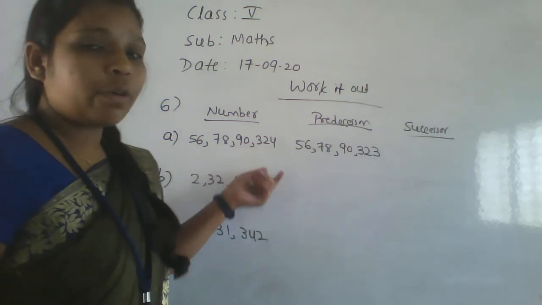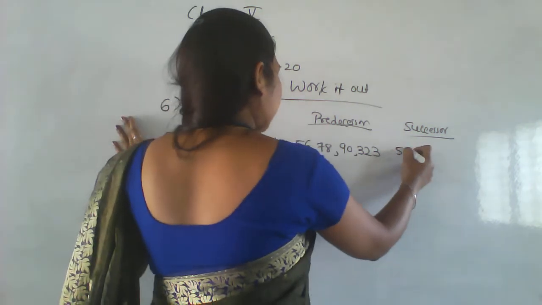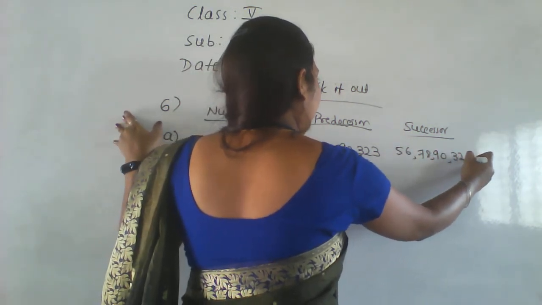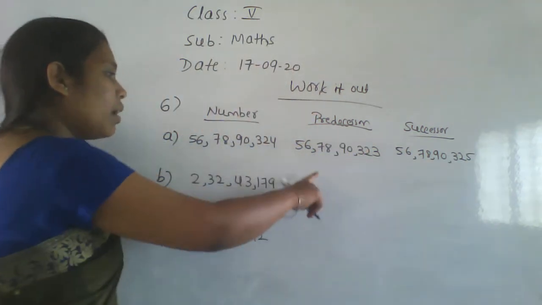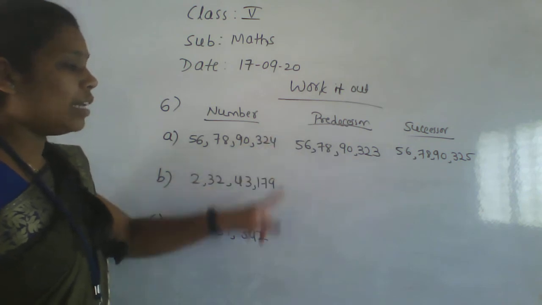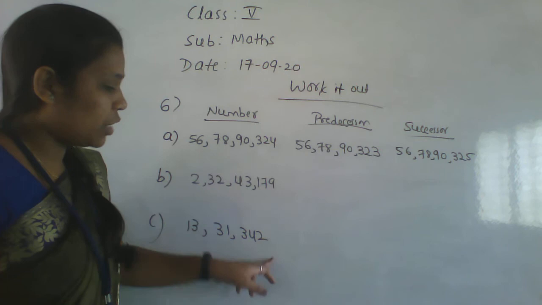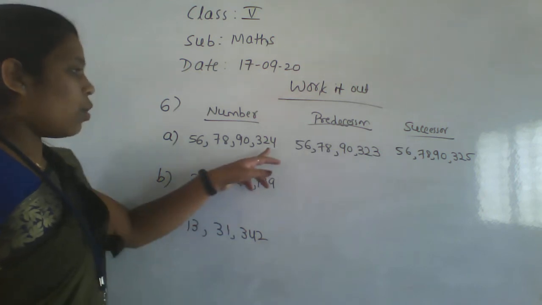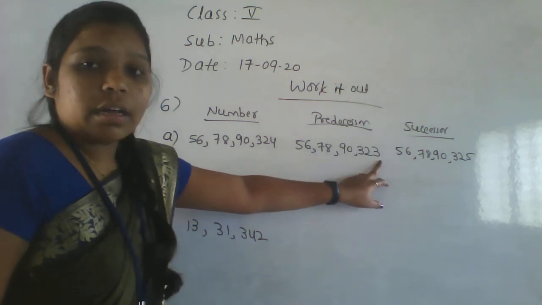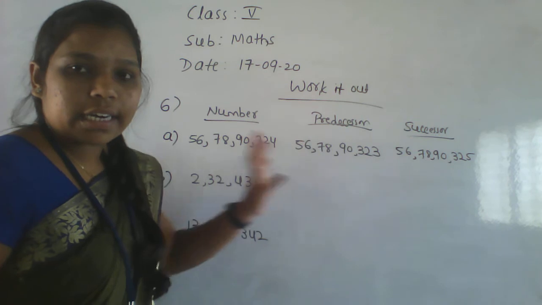After 324, what number is it? 325. So write 56 crore 78 lakh 90,325. That is the successor number, and this is the predecessor number. After 4, 5 is there. Before 4, 3 is there. Before means predecessor, after means successor. That is the only difference.